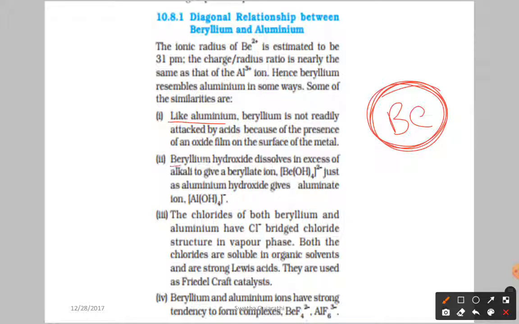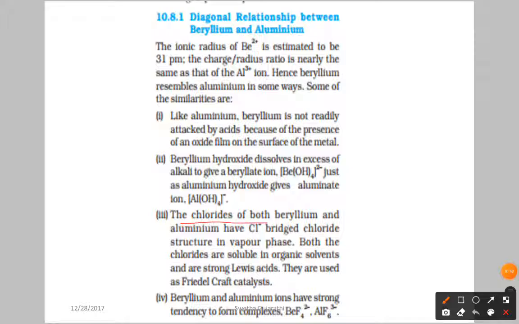Next, beryllium hydroxide dissolves in excess of alkali to give the beryllate ion, just as aluminium hydroxide gives the aluminate ion. Both dissolve in the alkali, giving the ion Be(OH)4 2-, and aluminium giving the ion Al(OH)4 minus.